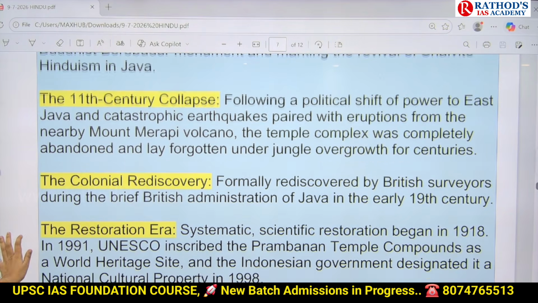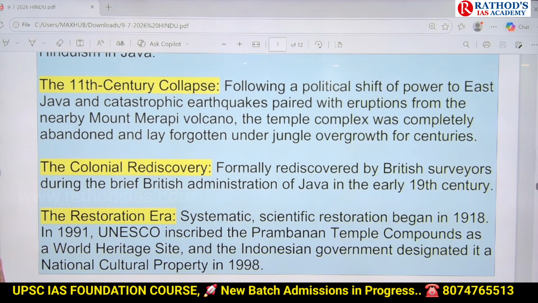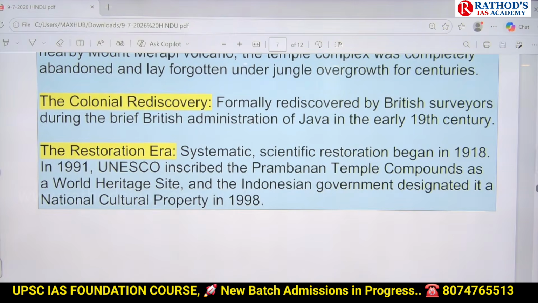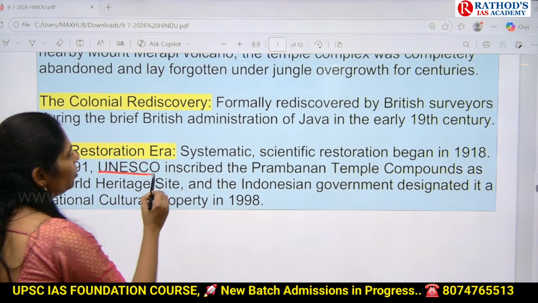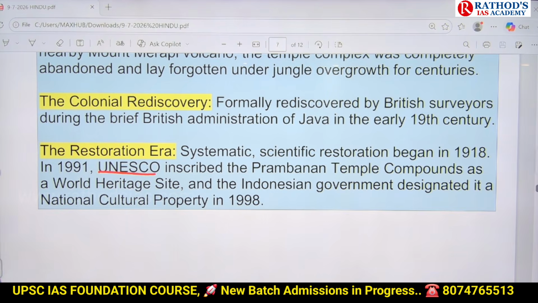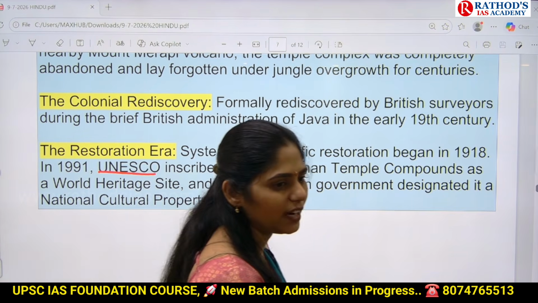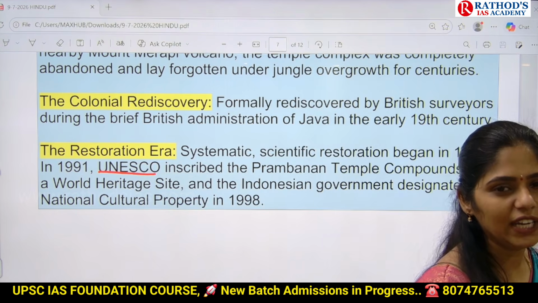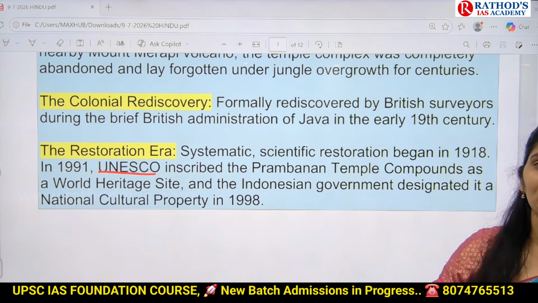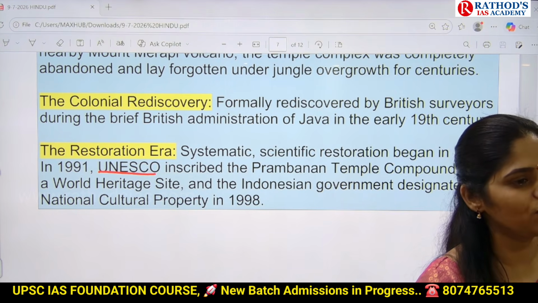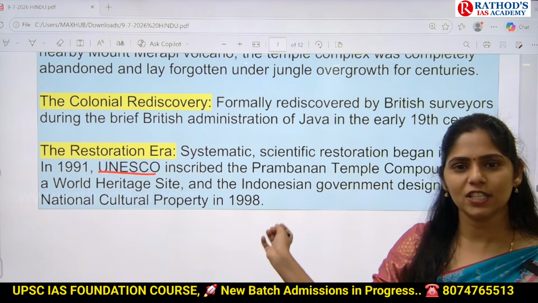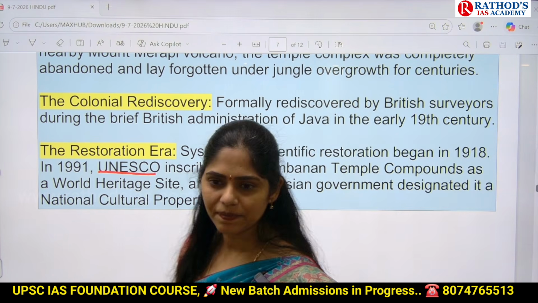And later on, Britishers started rediscovery of this area, and they started doing some restoration process in 1918. And finally, in 1991, UNESCO gave the UNESCO World Heritage Site tag to this temple. And from that time onwards, we are trying to restore this. And now again, India and Indonesia came up with an international project of restoration of this temple once again. Okay, this is the history of this temple. Clear?